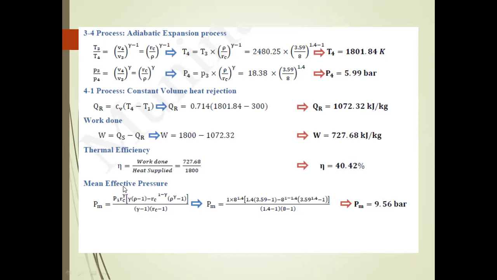The same procedure is followed for the mean effective pressure. You apply the formula for the mean effective pressure with the values of compression ratio, cutoff ratio, P1 pressure and gamma value. After applying the values, finally we get the mean effective pressure as 9.56 bar. Thank you.